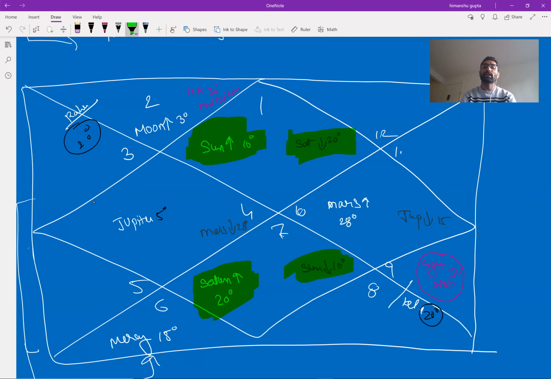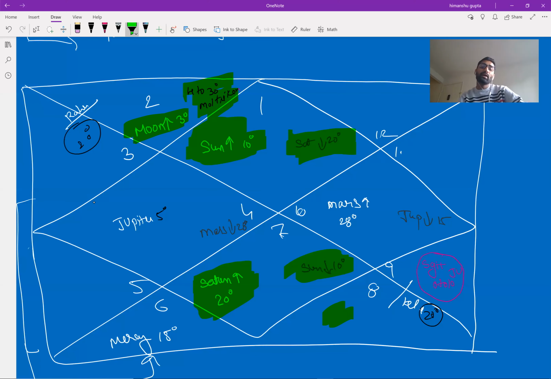Similarly, the Moon gets exalted in Taurus at 3 degrees and is debilitated in Scorpio at 3 degrees. Taurus is also the Mooltrikon sign of the Moon, which is from 4 degrees to 30 degrees.